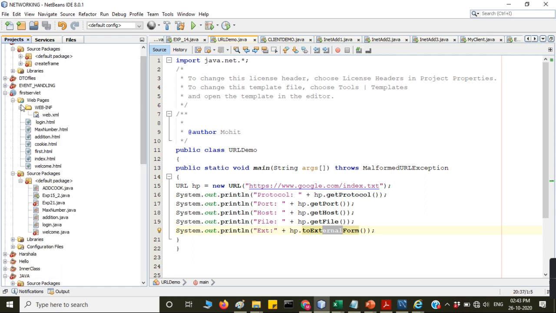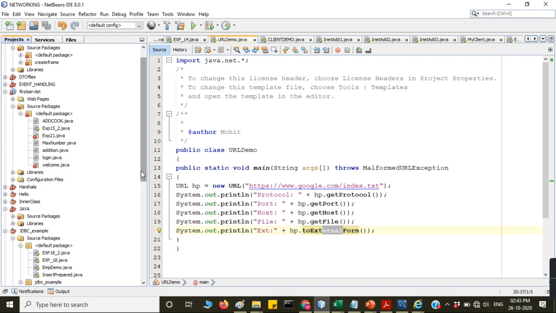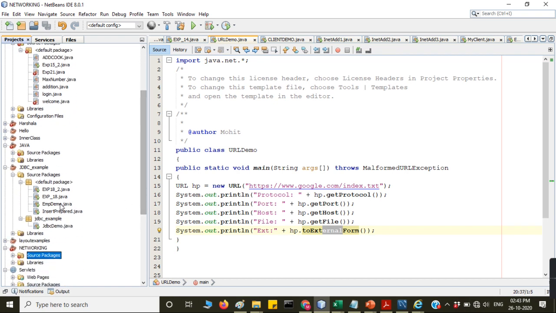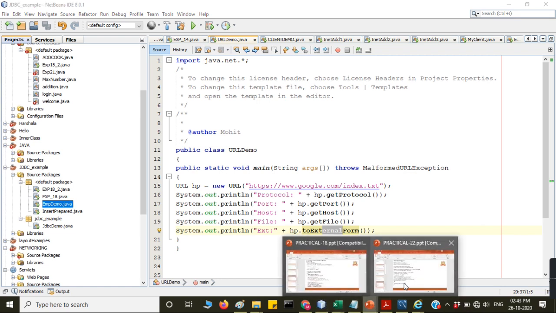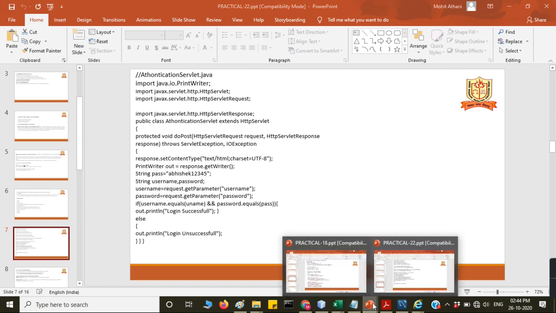JDBC examples. See, in this employee demo, what is the name of the class? Not this one, this is of service.